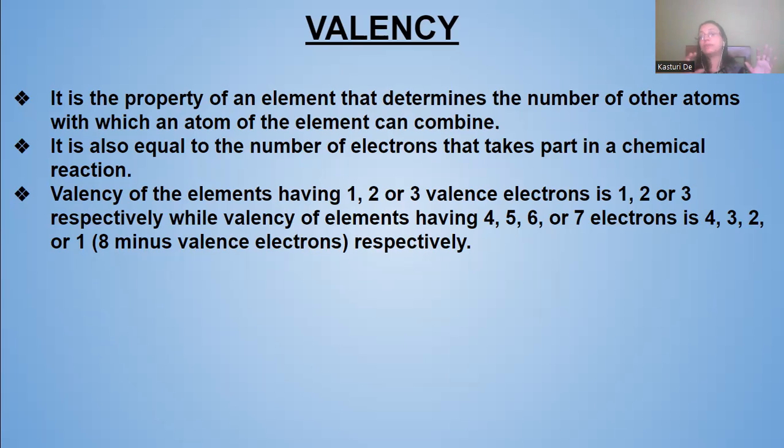I've started this chapter because it will help you in understanding the periodic table, how we can deduce the periodic table where the metals and non-metals are arranged in that way, on the basis of valency. That will help you with the arrangement of the electrons, protons, and neutrons.